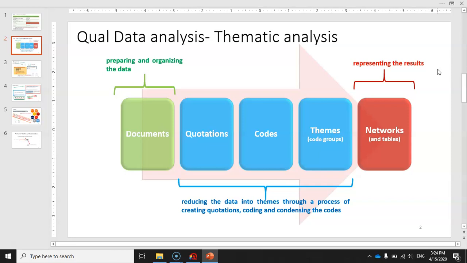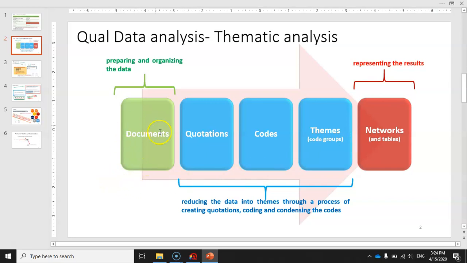The important issue here is that basically thematic analysis is almost considered as the most important qualitative data analysis technique, and the entire process is fully supported by ATLAS.ti. So if you would like to conduct a thematic analysis using a software, you can always use ATLAS.ti.